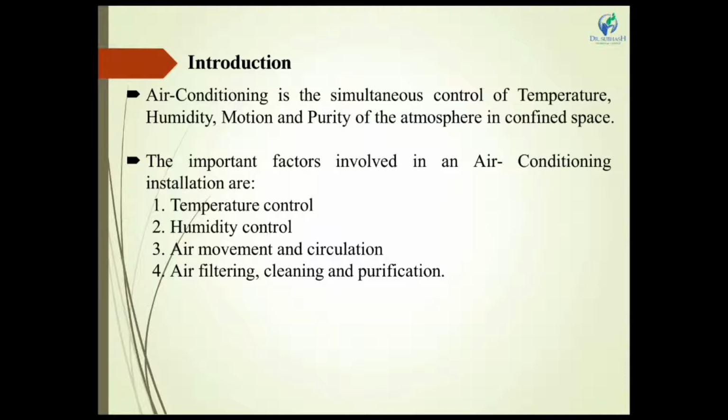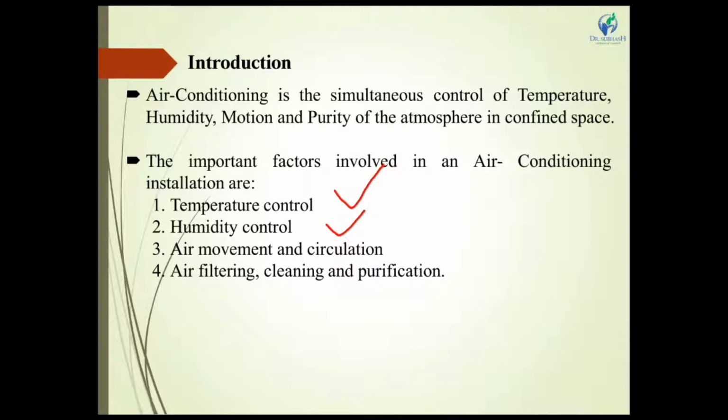These are the main factors controlled by the air conditioning system inside the room to generate human comfort. The important factors involved in air conditioning system installation: the main function is temperature control. Second is humidity control.